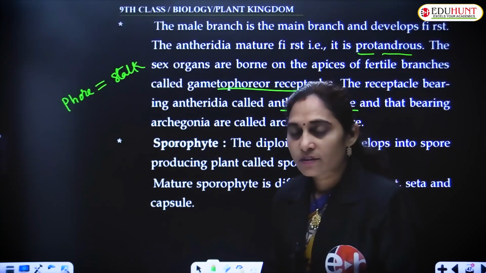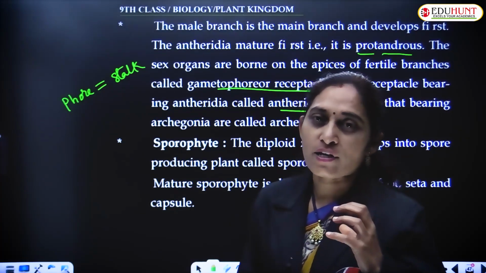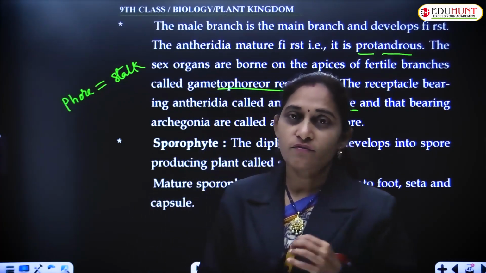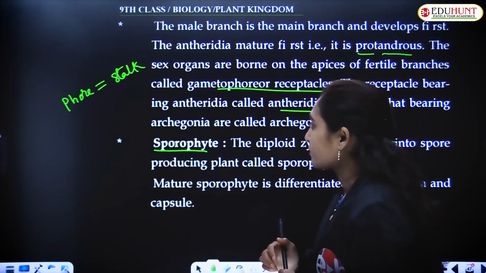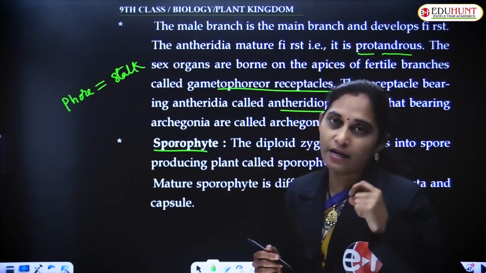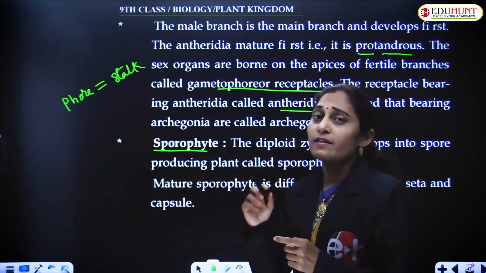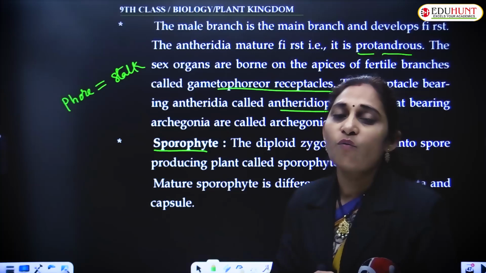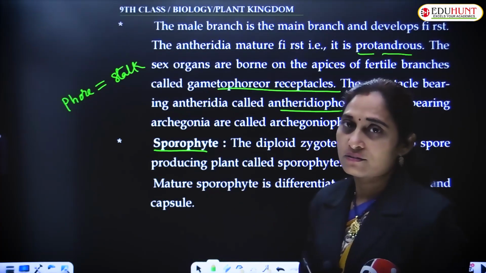As I mentioned, the majority of the life cycle, most of the time, the plant spends in the gametophyte phase. So the sporophyte is a short-lived one, though it appears for some time. That is why both the gametophyte as well as the sporophyte, both the phases of the life cycle, alternate one after the other. So this is called the alternation of generation.